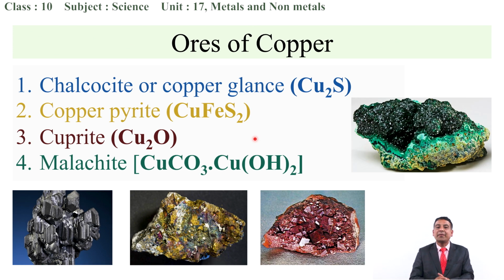Next one is malachite. Malachite has two compounds, copper carbonate as well as copper hydroxide. By combining these two compounds, a collective compound is formed. It also consists of two coppers. You can see here two atoms of copper, 1 and 2. It automatically shows that this contains a higher percentage of copper.